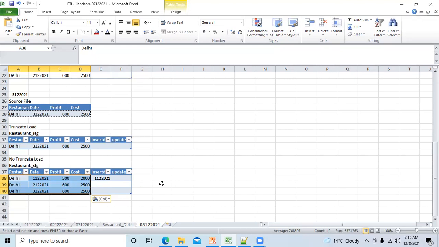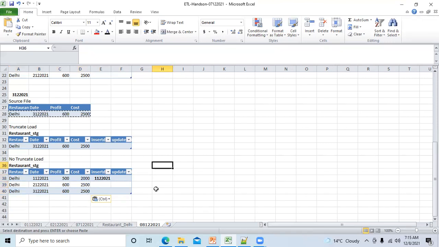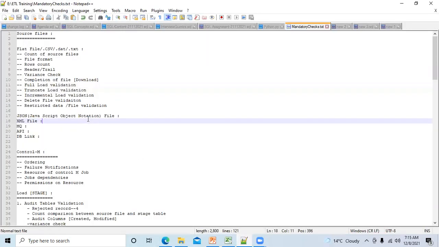Okay. Is that clear? Truncate load with incremental and all those things. Yeah, clear. Anyone who wants me to repeat this? No? Okay, no response. Okay, so guys, let's move to the next one.